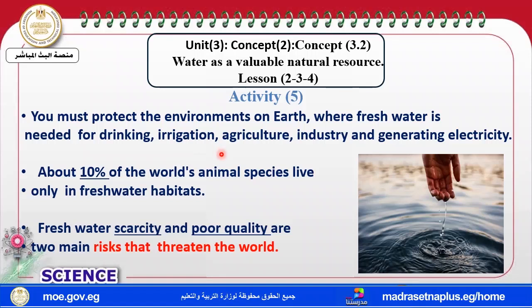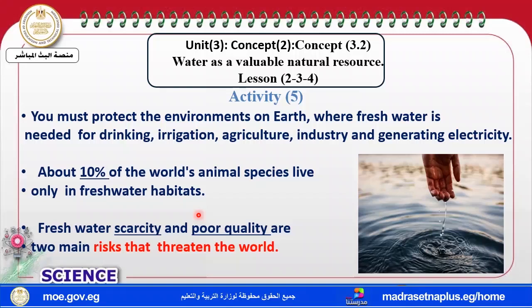Also, many living organisms live in the fresh water. About 10% of the world's animals live only in fresh water. 10% of the world's animals live in the fresh water habitat.